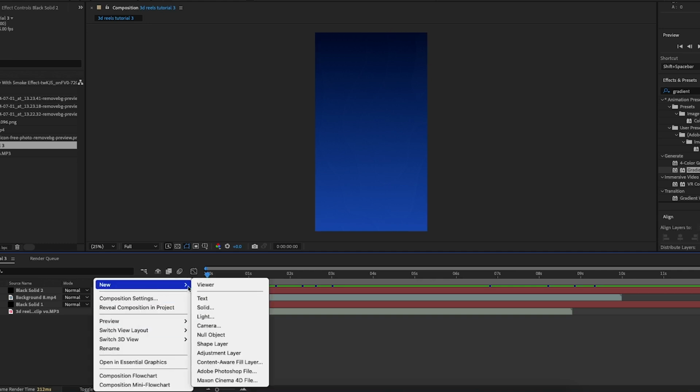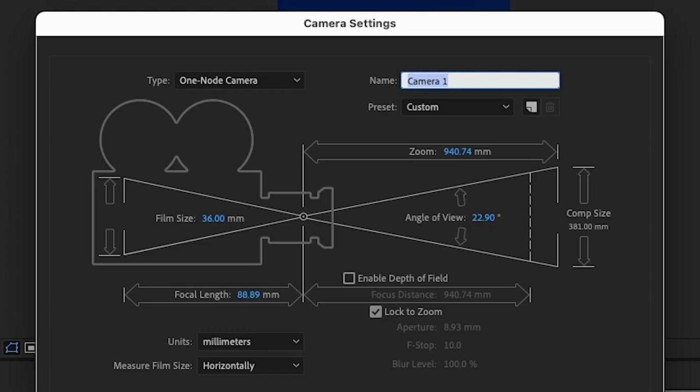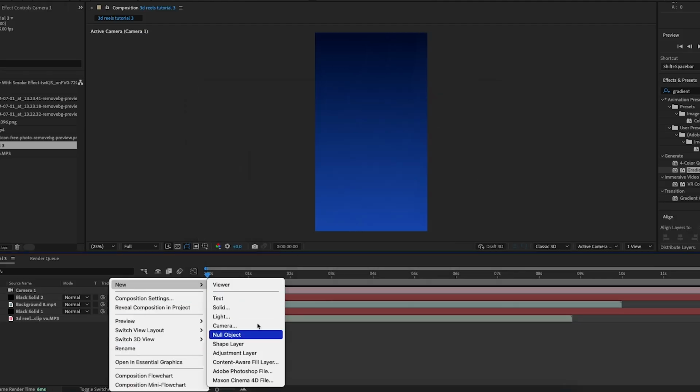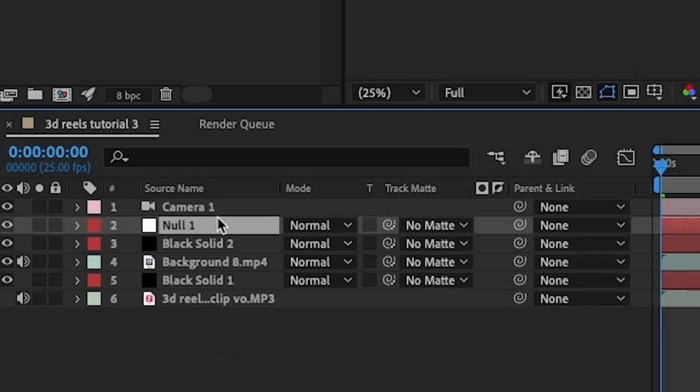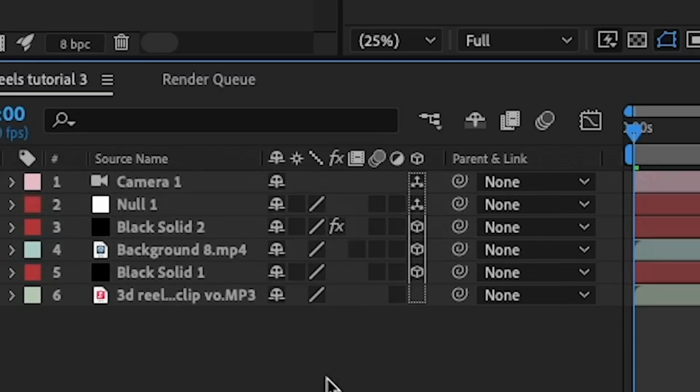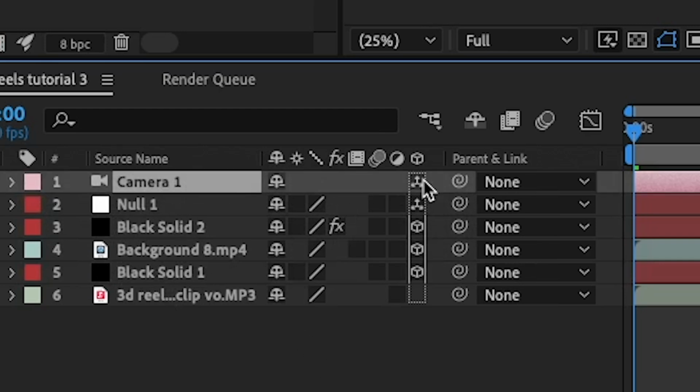I am then going to create a new camera. You can follow my settings, but the main things you should make sure are that the camera type is one node camera, and that the enable depth of field box is not checked. Then I'm going to create a new null object, and I'm going to add that below camera 1. I'm then going to highlight all of these layers apart from the voiceover, and I'm going to press the 3D icon to make them all 3D, and I'm going to link the camera 1 to the null one.